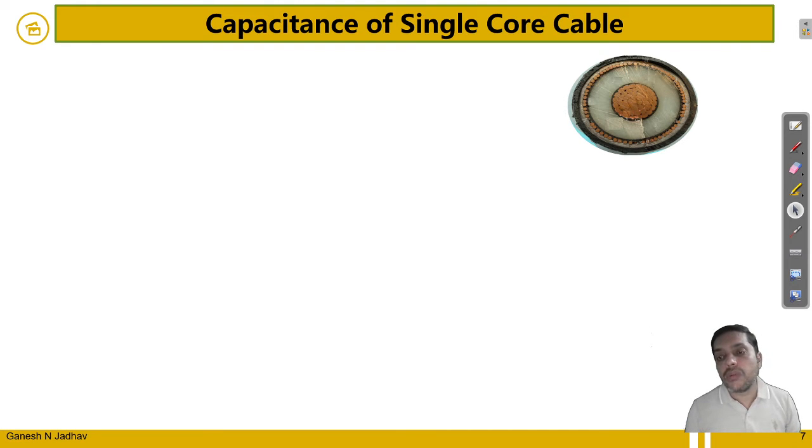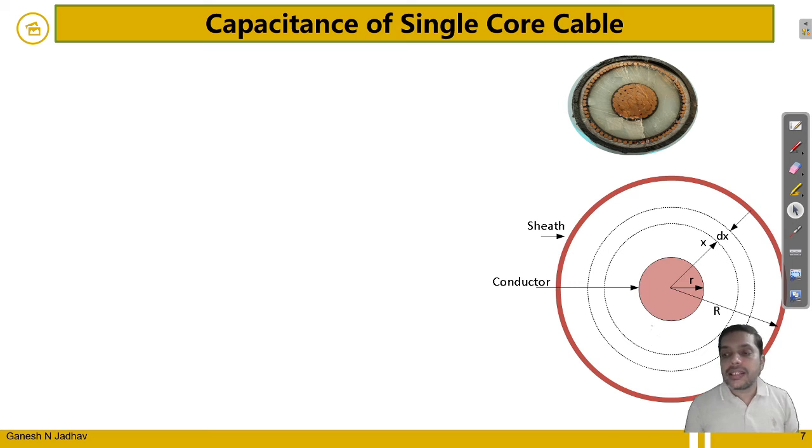So this is the construction of the single core cable. Let's draw the cross sectional view of this construction. Let the conductor have the radius r, and the sheath have the radius capital R. I'm taking a cylindrical cut section in between, at x meter distance in the insulation, with a thickness of dx.